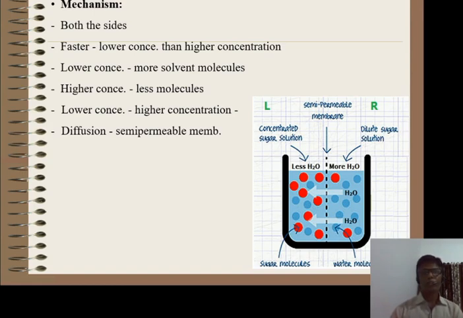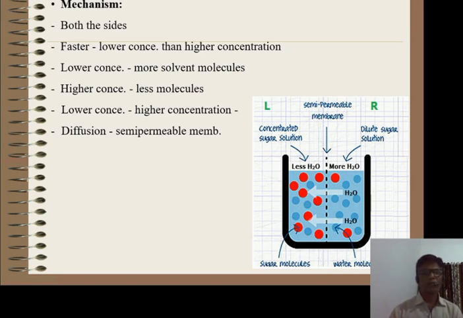This is because the solution of lower concentration contains more water molecules, whereas the solution of higher concentration contains fewer water molecules. Hence, during osmosis, the movement of water or solvent molecules always takes place from the region of lower concentration to the region of higher concentration. Hence, it is said that osmosis is a type of diffusion.